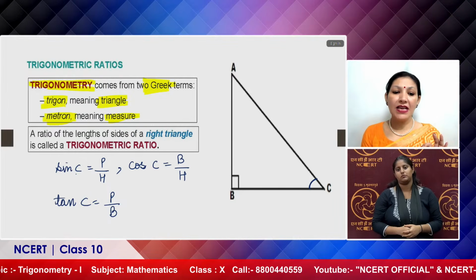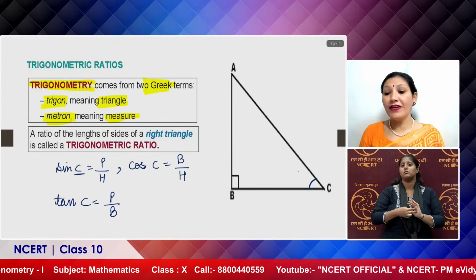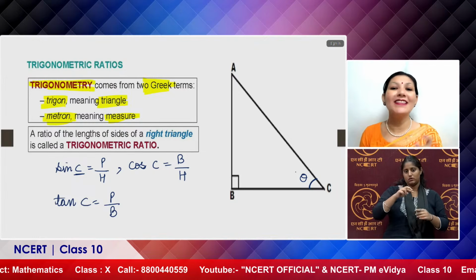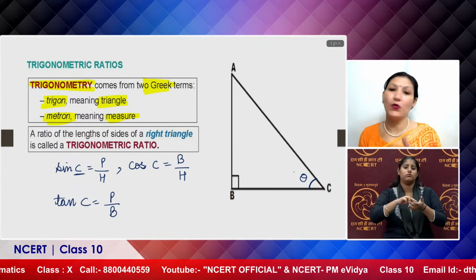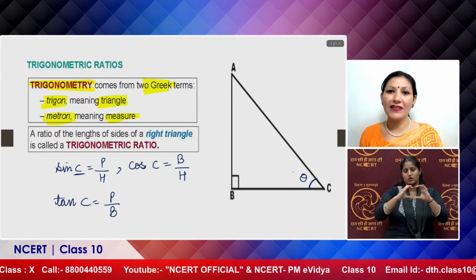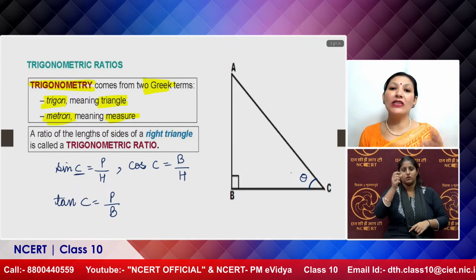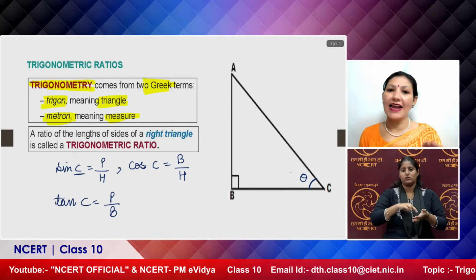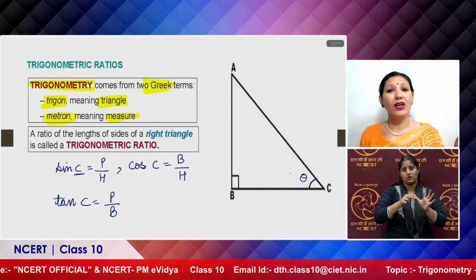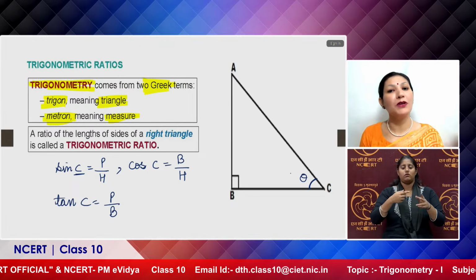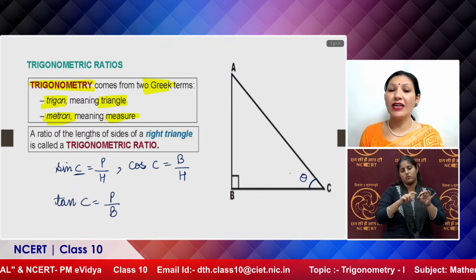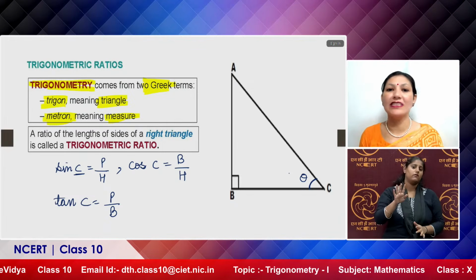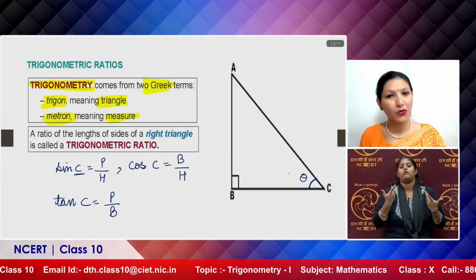Actually, the C means the base angle. If I take this angle as theta, then do not worry about what this theta is, because this is a new word to the students of class 10 as far as mathematics is concerned. So theta is just simply giving you the angle, the base angle, that can be treated as theta. The value of theta can change as per your question. In any question it can be 30 degree, in any other question it can be 45 degree or 70 degree, that depends upon our question.